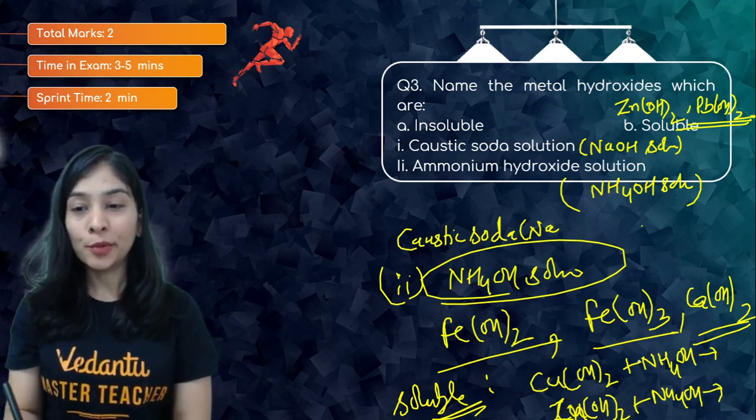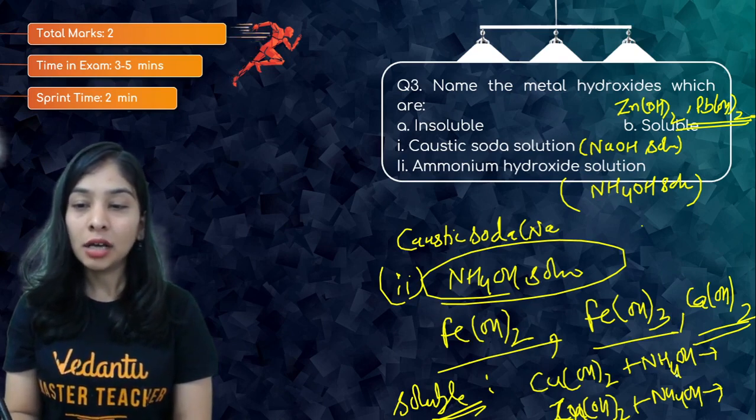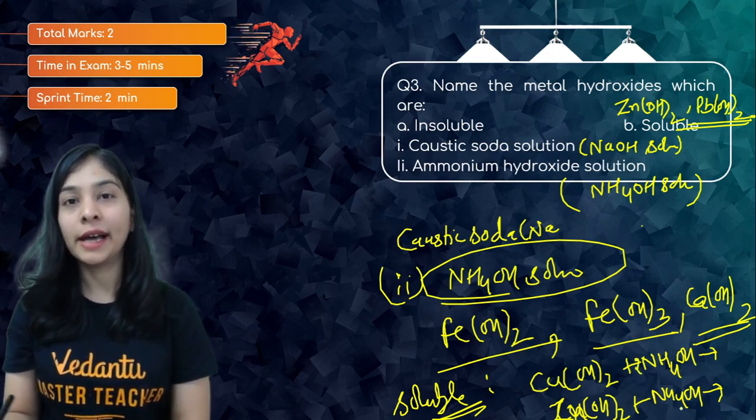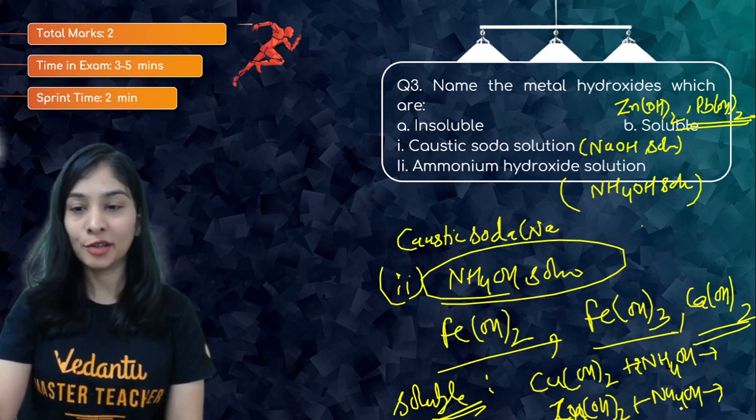The final products will be tetraammine copper hydroxide and tetraammine zinc hydroxide. These will be the soluble ones. So do remember that that's also possible.